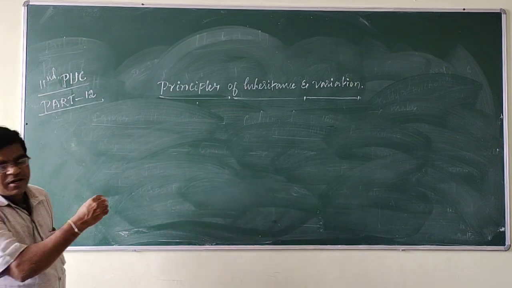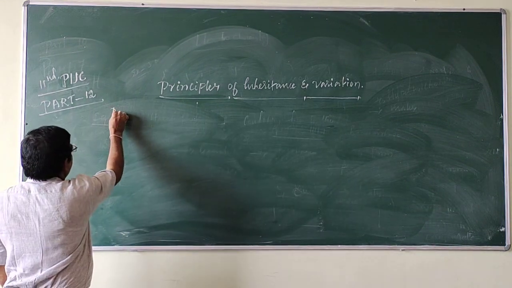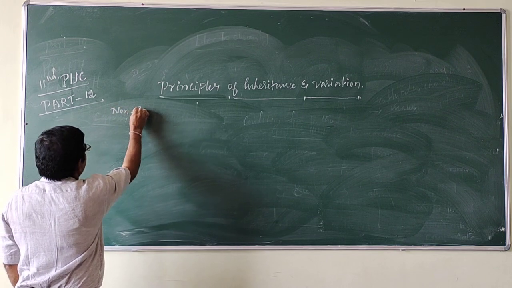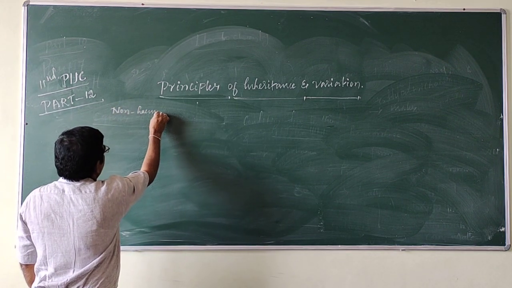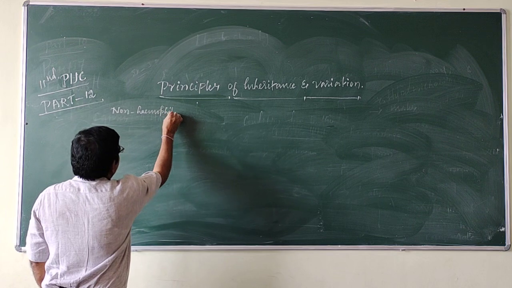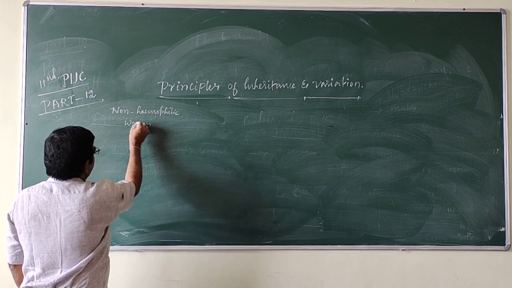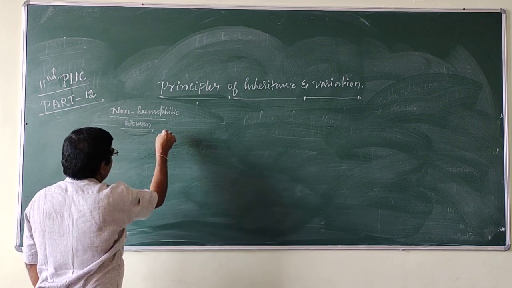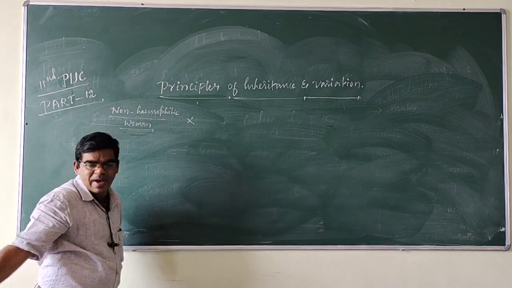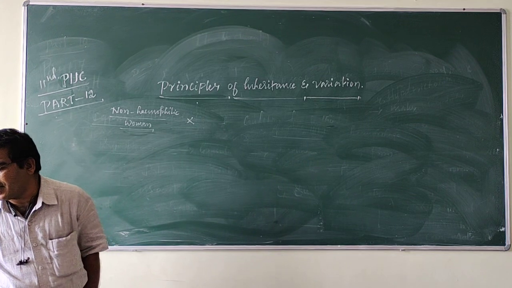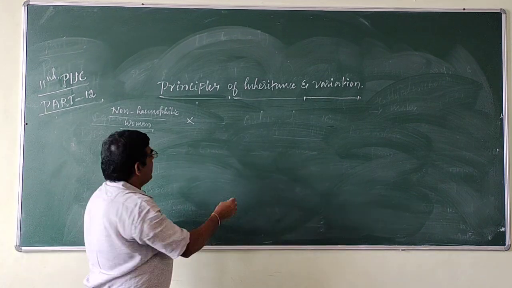Take down. Non-hemophilic woman crossed with hemophilic man.